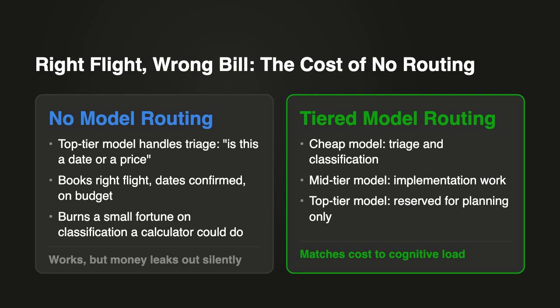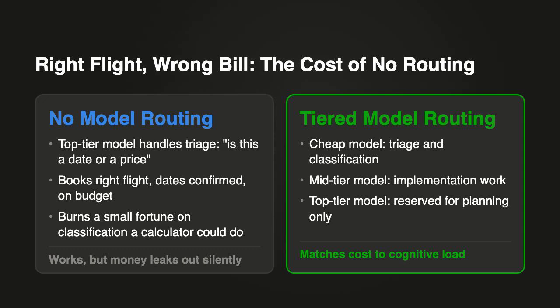Right now, if the flight search picks a top tier model to do dead simple triage, just classifying is this a date or a price, it works. It's just brutally expensive to run at scale. Production systems route that differently. Cheap model for triage and classification, mid tier for the actual implementation work, and the expensive model reserved for planning only. Skip that routing, and here's what it looks like on our task.